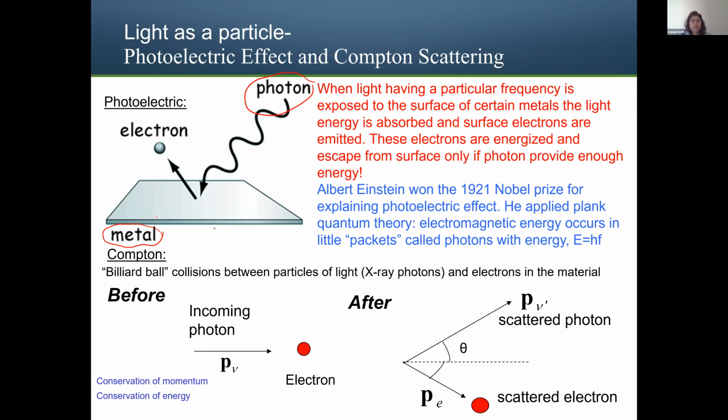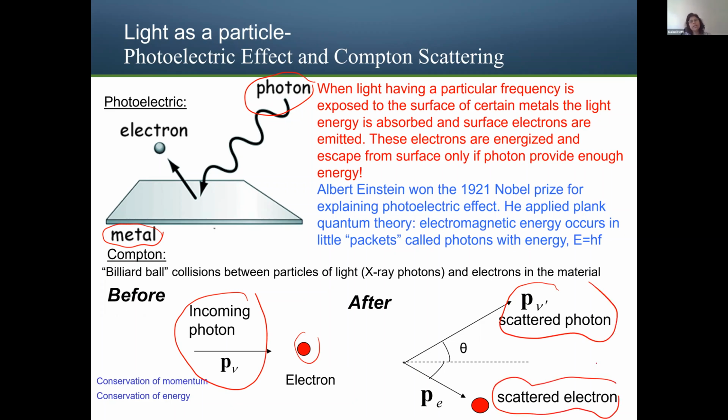Okay, now the next one is quantum scattering. Quantum scattering is similar to the usual scattering we discussed, the collision of two objects. What is happening is a photon, light again, comes in and hits the electron. Then, as we know, when an electron and a photon hit, they choose a direction and move in different directions. This is called the scattered photon, and this is called the scattered electron, in different directions according to the velocities and masses they have. They choose the direction after the collision. That is called quantum scattering.